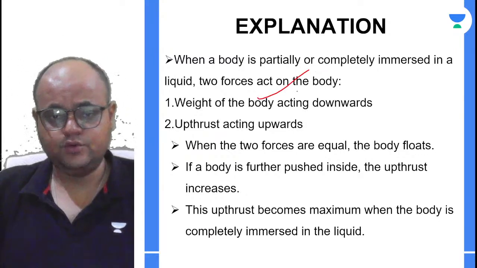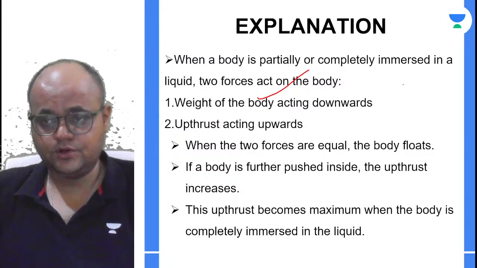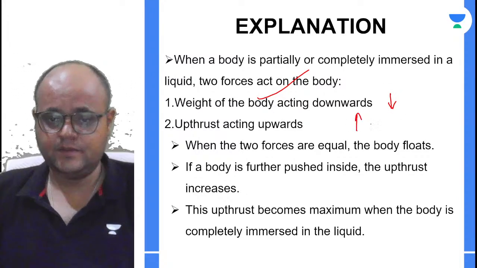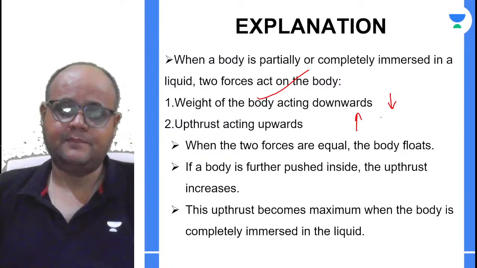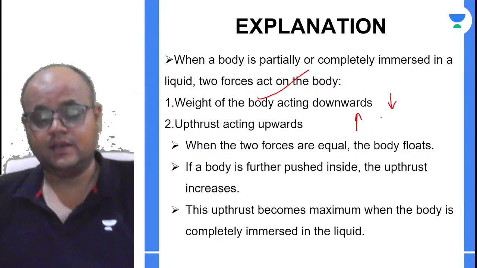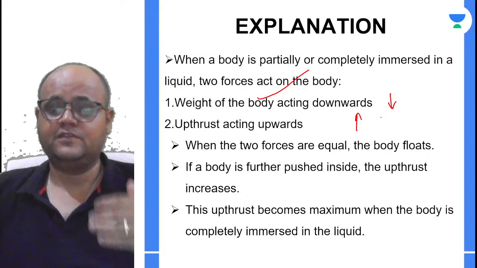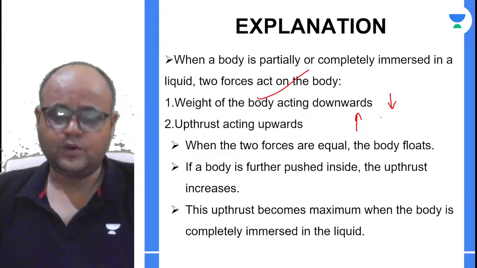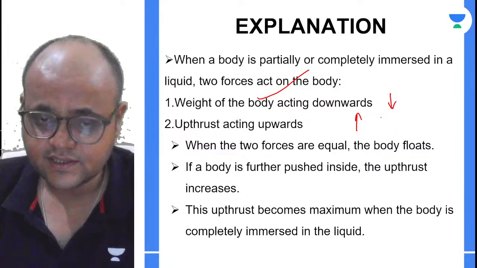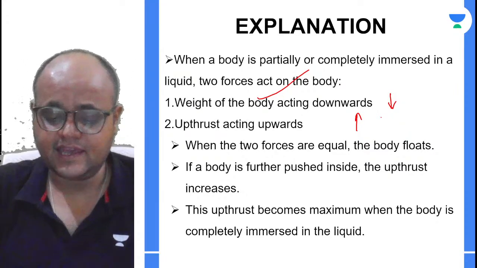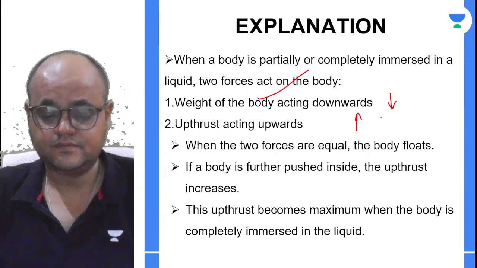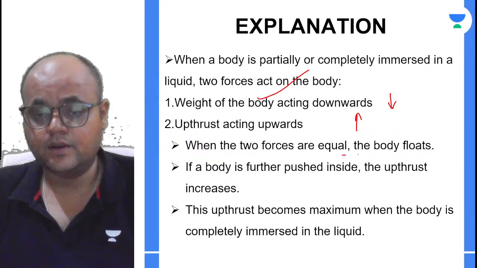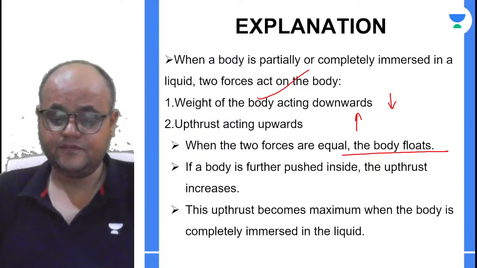You can clearly see that two forces will act on the body. I've just told you that the weight of the body will be acting downwards, and the upthrust will be acting upwards. Now what will happen if both the forces are equal? Whatever is the weight of the body, an equal and opposite thrust is acting. Both these forces will cancel out, yes or no? Tell me quickly. If these two forces cancel each other, what will happen? The body will continue floating, right? It will continue floating.